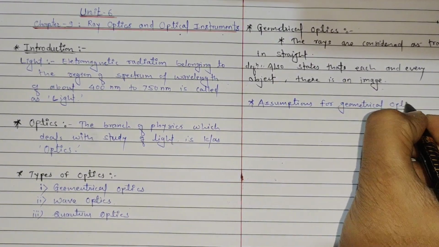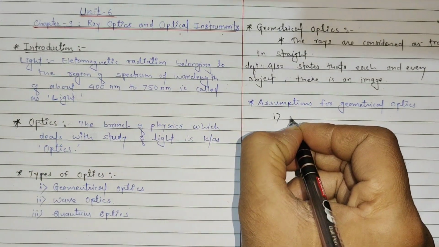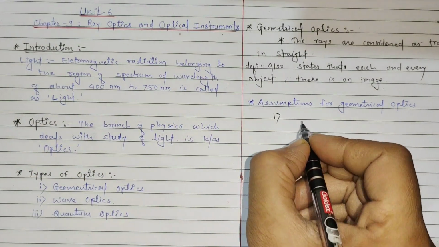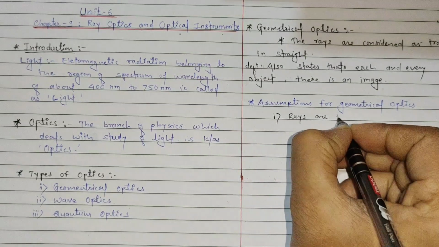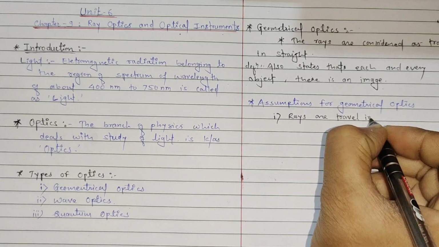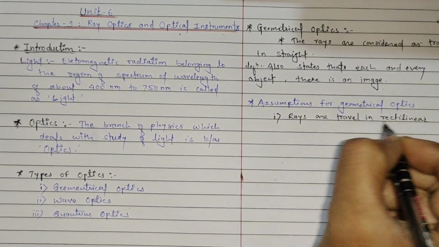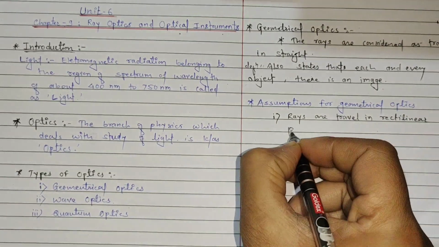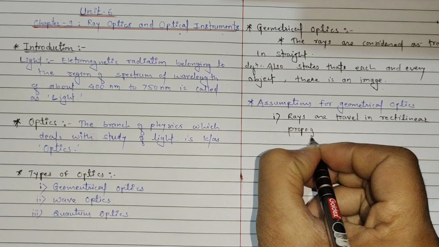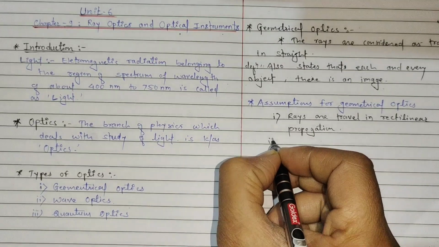The first one is that the rays travel in rectilinear propagation. Always the rays propagate in rectilinear propagation, that means they always travel in a straight path.